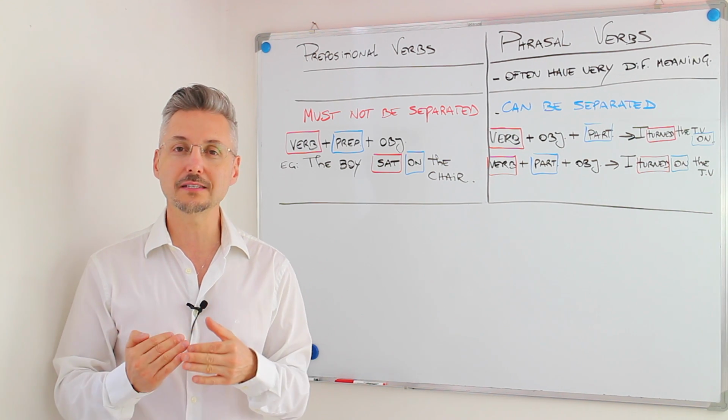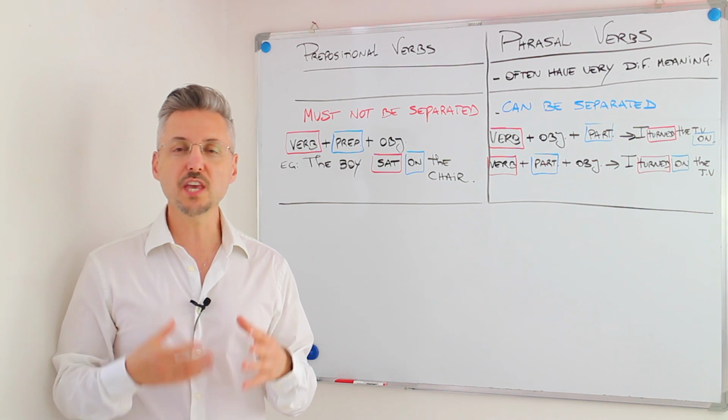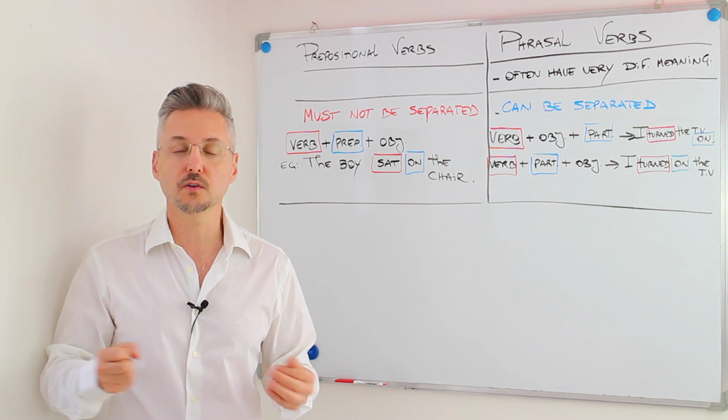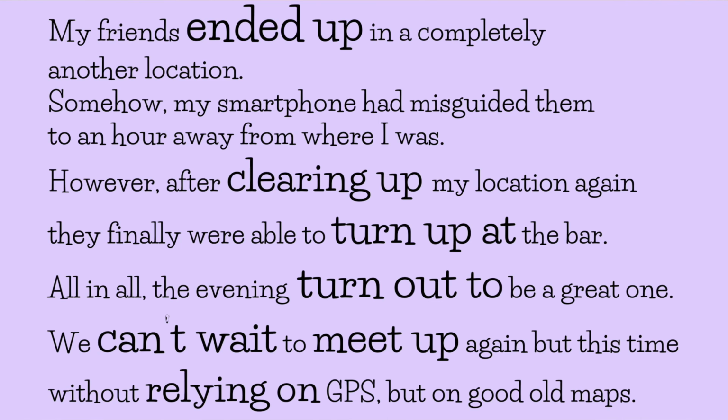So I'm going to continue my story just to show you how we use phrasal verbs or prepositional verbs, okay? Let's go over that. My friends ended up in a completely another location. Somehow, my smartphone had misguided them to an hour away from where I was. However, after clearing up my location again, they finally were able to turn up at the bar. All in all, the evening turned out to be a great one. We can't wait to meet up again, but this time without relying on GPS, but on good old maps.